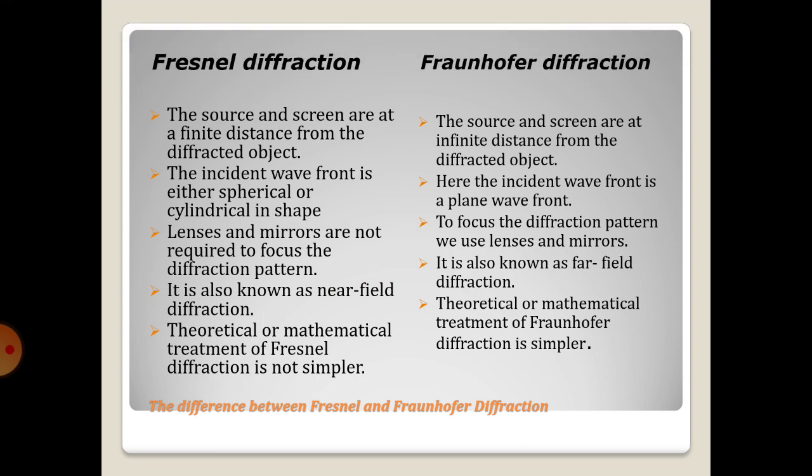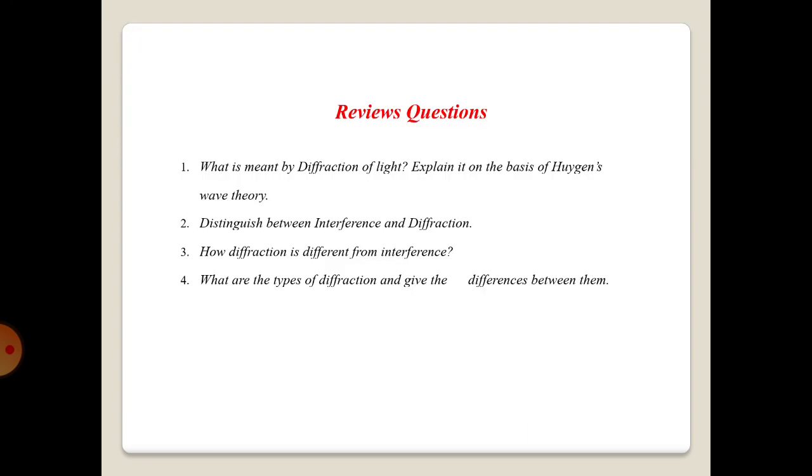And next, from the examination point of view, the following question: what is meant by diffraction of light, and explain it on the basis of Huygens wave theory. What is meant by diffraction of light? Diffraction means the bending of light rays at the corners of an obstacle and spreading into the geometrical shadow.